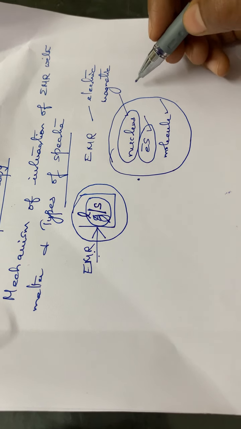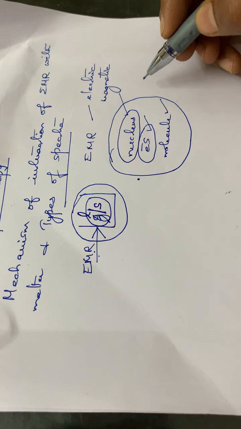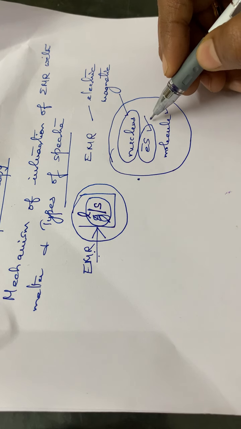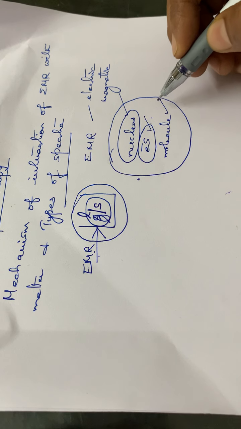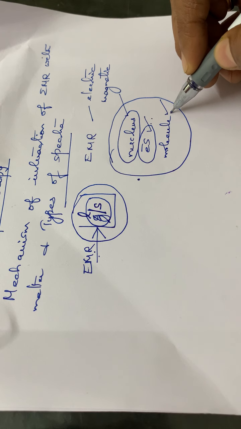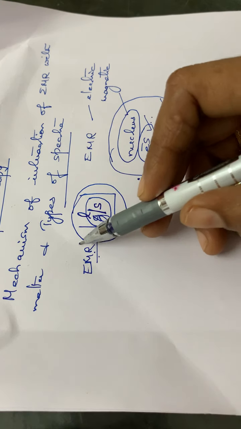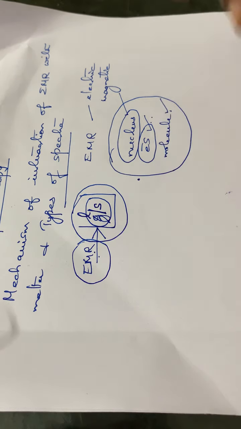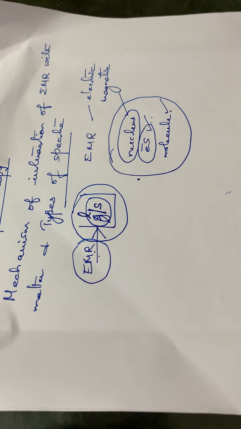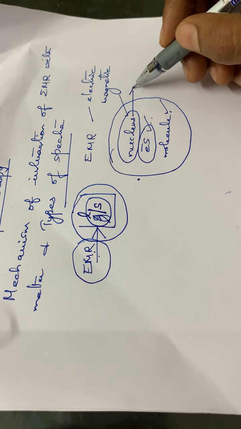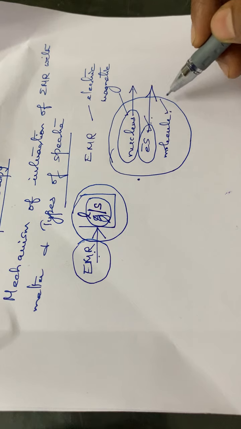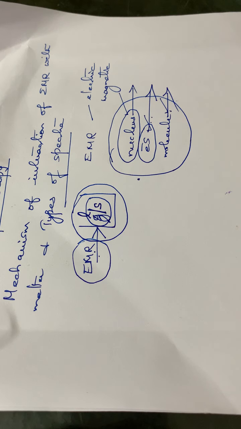As a result, some nuclear changes, some electronic changes, and some molecular changes will occur in that particular substance.